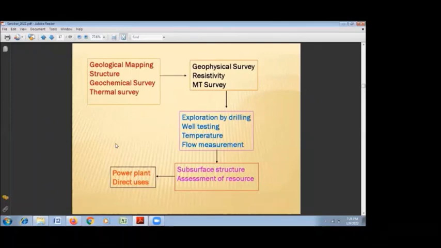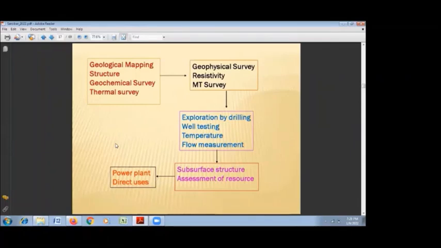Then the thermal survey, that is the thermal gradient survey in the geothermal area, near surface and down the borehole also. It is supported by the geophysical survey, mostly resistivity and MT survey, to know the subsurface configuration of the structure as well as the lithology.